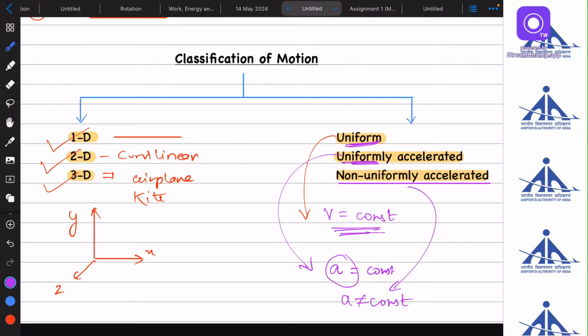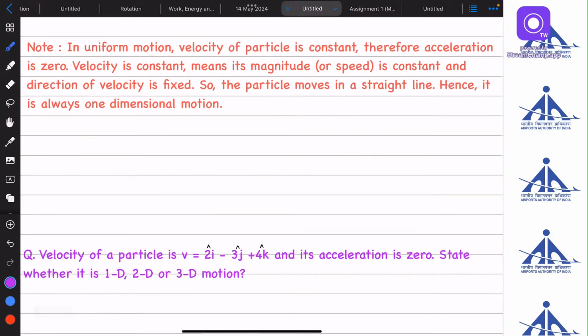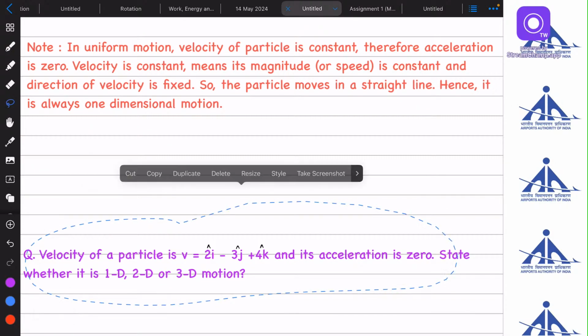So these are the types of motion, 1D, 2D. Now the 1D motion can be uniform, uniformly accelerated, or non-uniformly accelerated. Similarly, 2D motion can be all these three, and 3D motion can be all these three. So there can be a mixture. We can say one-dimensional uniform motion. We can say two-dimensional uniformly accelerated motion. That will depend on the question. Now there is a concept.